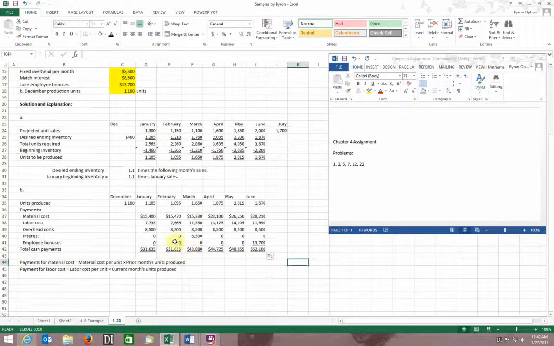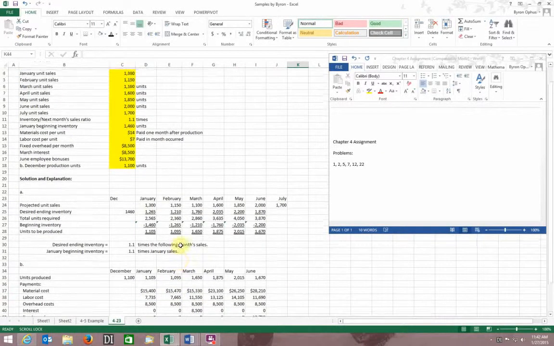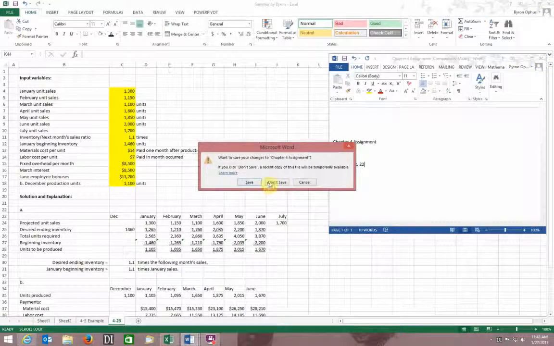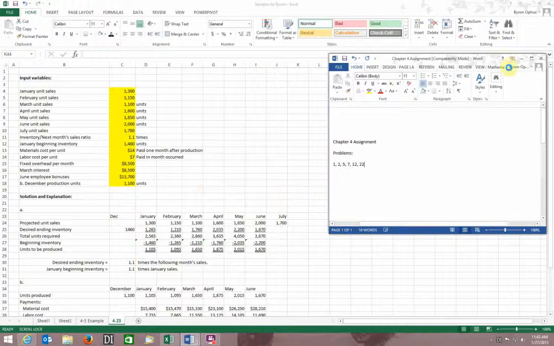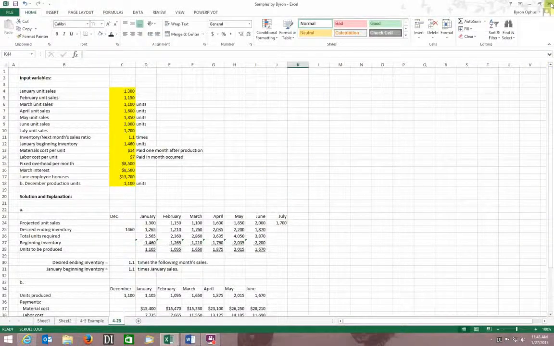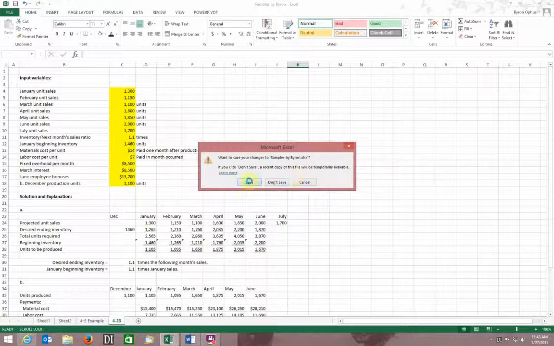In this case, we're not doing a profit. We don't know what we're selling these units for and whatnot. It doesn't really matter. So that would complete our problems for Chapter 4. Let's cruise ahead, try to get to Chapter 5. I'm going to try to close down some of these things. Hopefully that will make it work just a little bit faster.